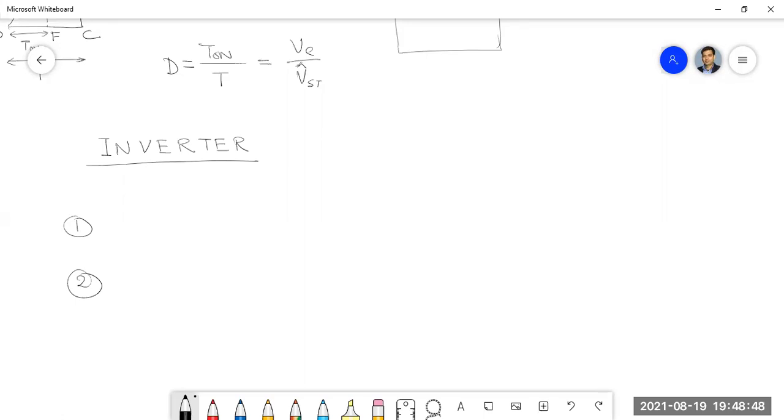That I haven't discussed because that is not there in your syllabus. But I will definitely give you some introduction of that once I discuss the bridge inverter, full bridge inverter. Okay, so there I will discuss that. So the bridge circuits are very important. Anyway, I am just asking whether you have studied the bridge rectifier already in the other part. So in inverter, I should mention what the objective of making an inverter is.